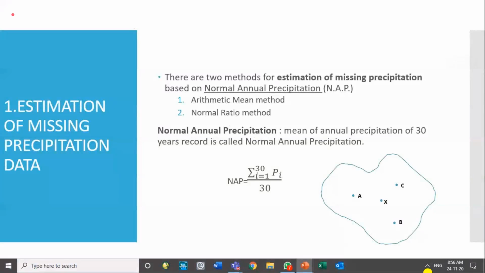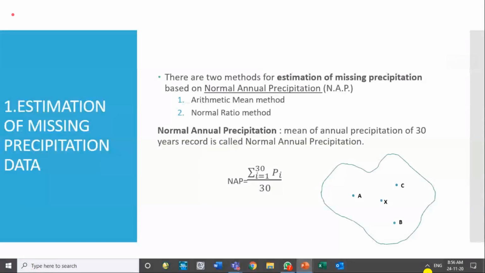So when you see certain reports about the average rainfall of a certain location, take care whether it is normal annual precipitation, which is more realistic because it takes care of 30 years of data, or if it is simply an average or mean annual precipitation of a smaller number of years.